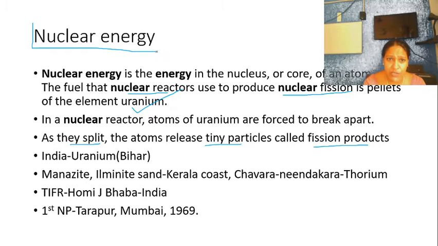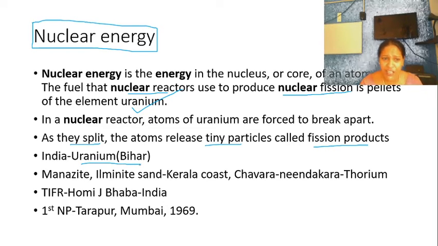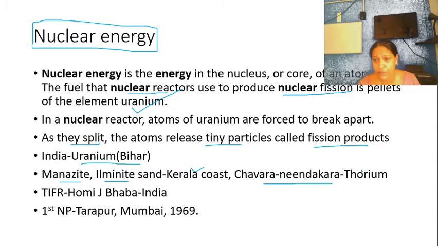Okay, so remember nuclear fission, but we should know where it is being produced. In India, you can see uranium deposits are seen, but in Kerala you can see monazite, lignite sand is being found. Okay, in Chavara, Mundagara and all, you can see thorium as the radioactive metal.